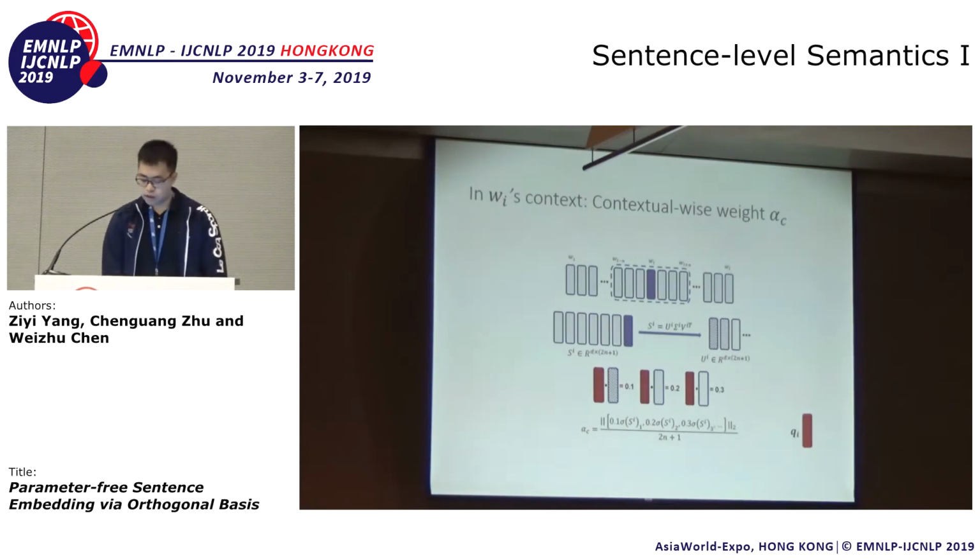For example, if QI's projection onto the first singular vector is 0.1, then we multiply 0.1 with the first singular value of SI, which corresponds to the first singular vector. And then we do the same for the second and the third projection and so on. So we define the second weight, the contextual-wise weight alpha C, which is the norm of the weighted projections divided by the context window length.